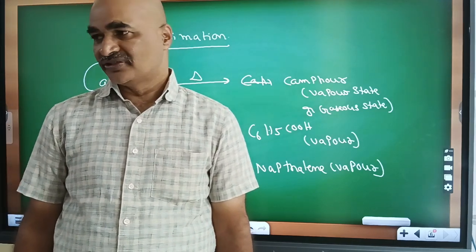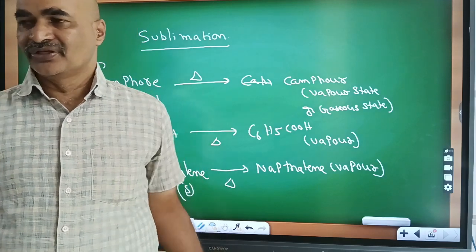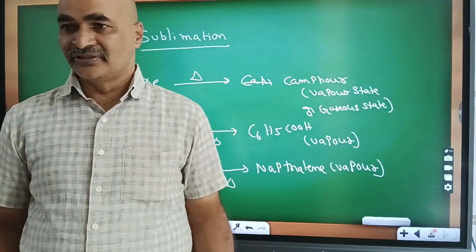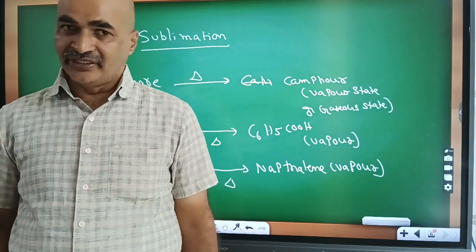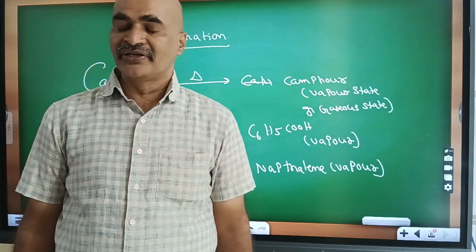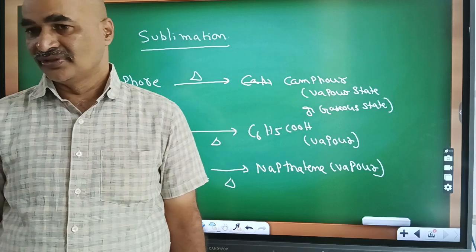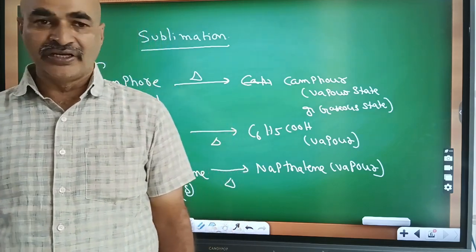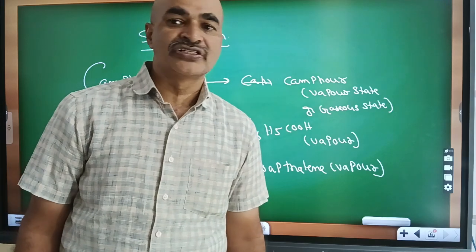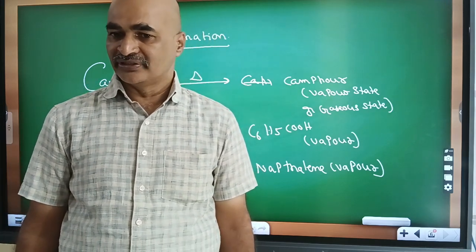First, you take a solid substance. In a solid, molecules are very close together. After heating, the distance between molecules is very large. So this is called interconversion of states of matter.